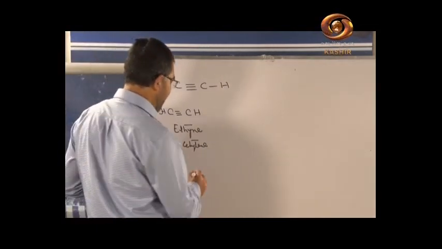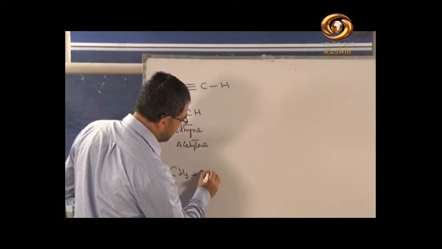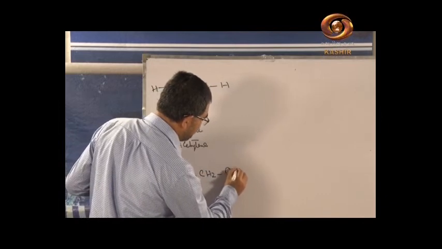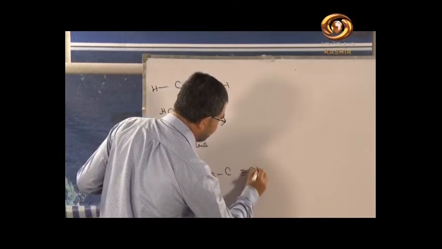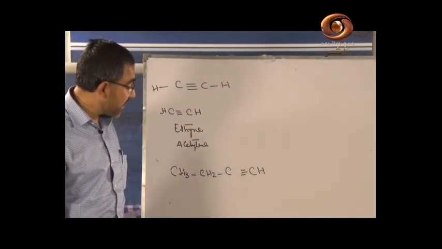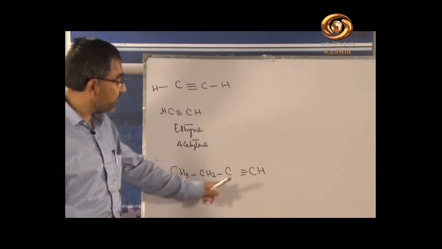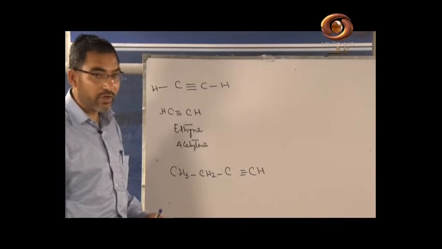Now you have the compound CH3, CH2, C triple bond CH. What is the name of the compound? How many carbons are in the longest chain? There are 4 carbons in the chain, 1, 2, 3 and 4.